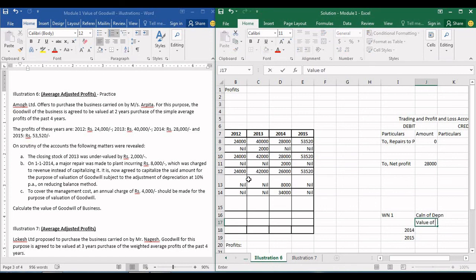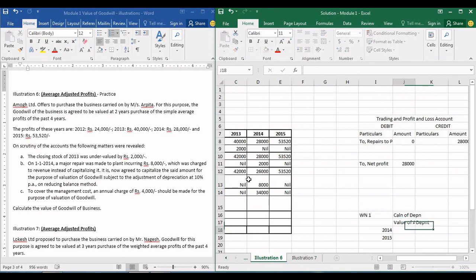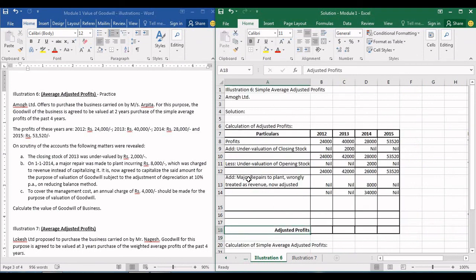Now value of asset and depreciation. Value of asset is 8,000 in 2014. Now depreciation will be charged at 10%. So depreciation for 2014 will be 800, and since it is reducing balance method, we have to reduce the value of asset for 2015, and on that we will charge 10%. See, we have reduced the value of the plant by 800. So now the value of asset will be 7,200. 10% of that will be 720.